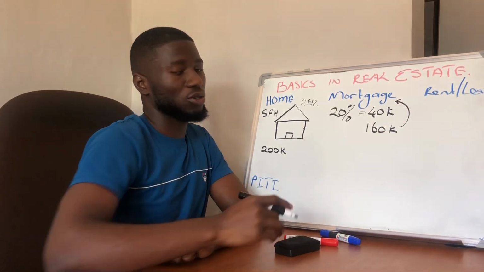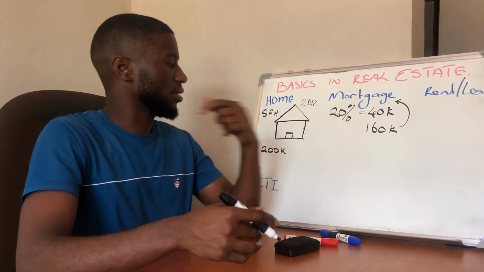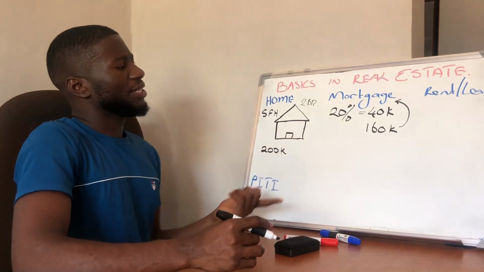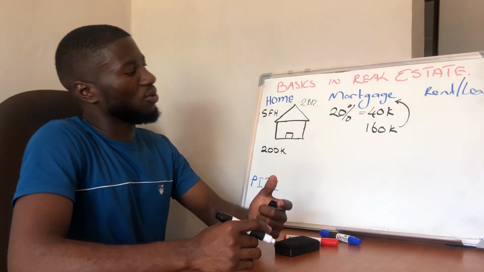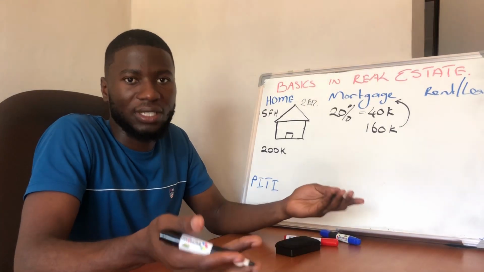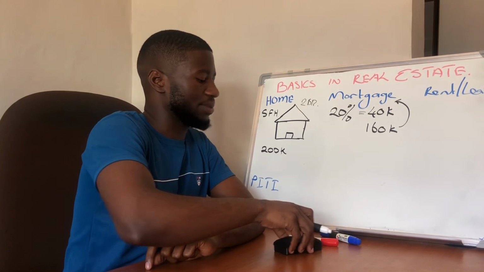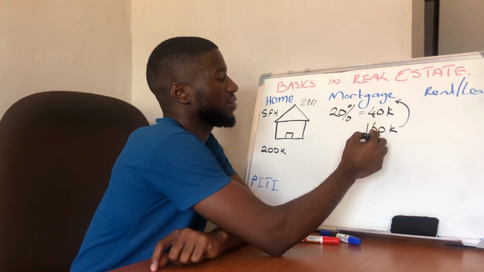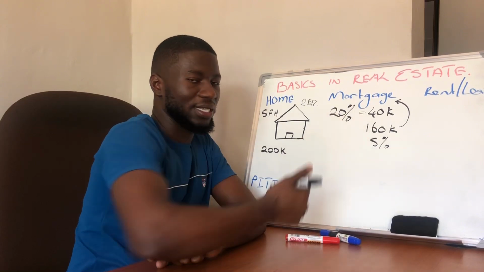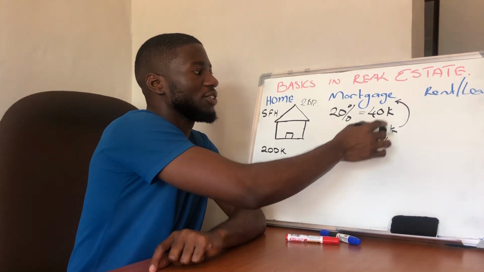This 160 is also called a note. A mortgage sometimes can be called a note, so don't get them confused, all right? So the bank gives you 160. But then they tell you, we are going to give you this mortgage, but we are also going to charge you interest because we're also running a business. We don't want to give you money and then you don't give us anything, right? So interest. So let's say, just for example's sake, the bank says you're going to give us 5% interest. So on top of this 160,000 kwacha, you are supposed to add 5% interest to this money.